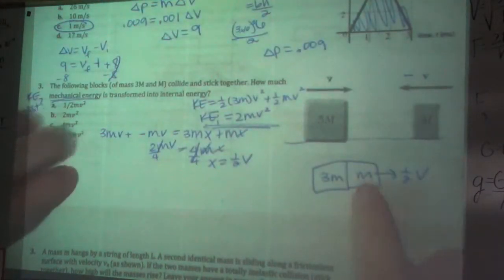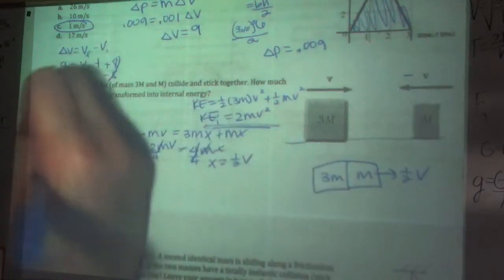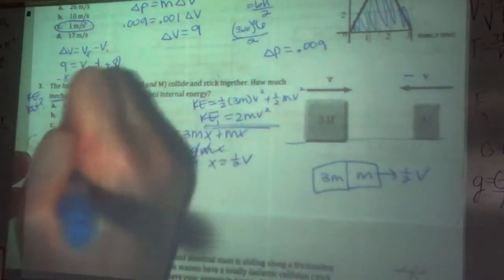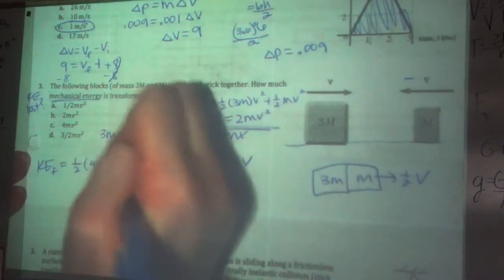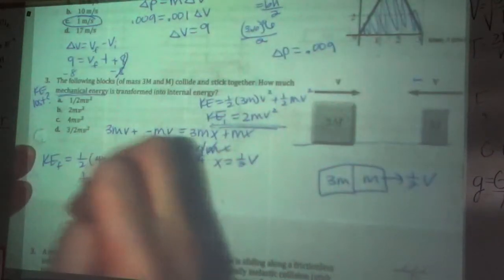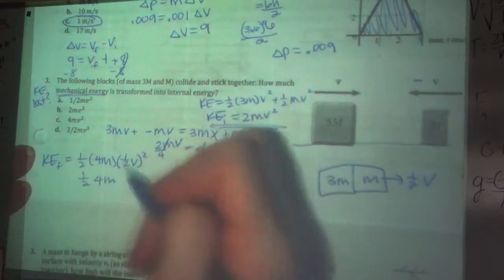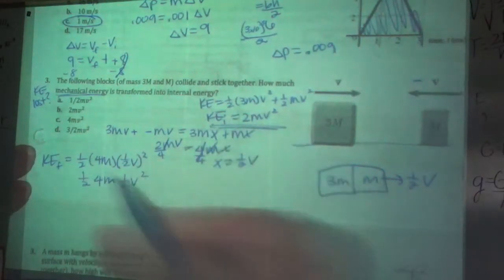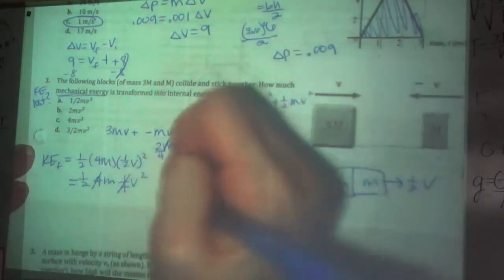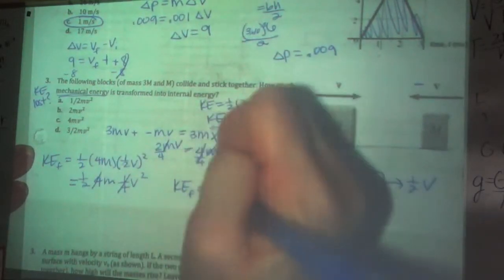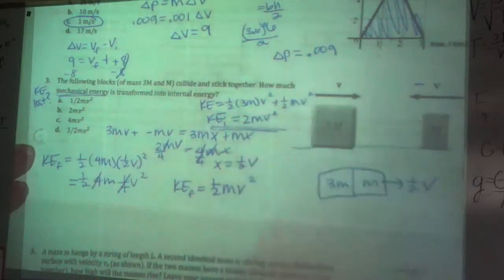Okay, and now I can find my kinetic energy after. I'm going to think about it as one block of 4m with a velocity of 1/2 v. 1/2 times 4m, and when you square this, it becomes 1/4 v squared. The 4 and the 1/4 cancel each other out, so your kinetic energy after is just 1/2 m v squared.